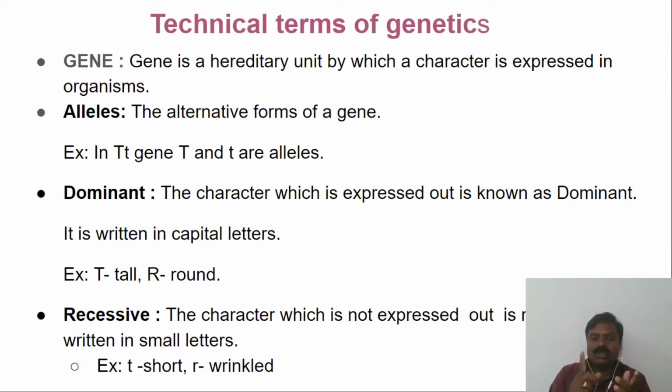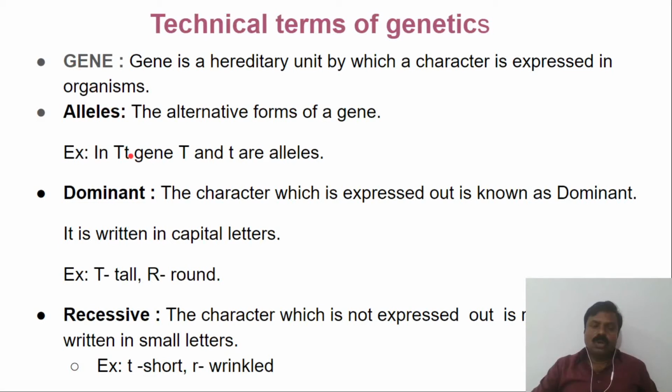The color gene is only one gene, but it has two different forms, yellow and green. So this yellow and green, these are the alleles. So each gene has two alleles. One gene is responsible for one character, and one gene represents two alleles. Of these two alleles, one belongs to the mother and another one belongs to the father.